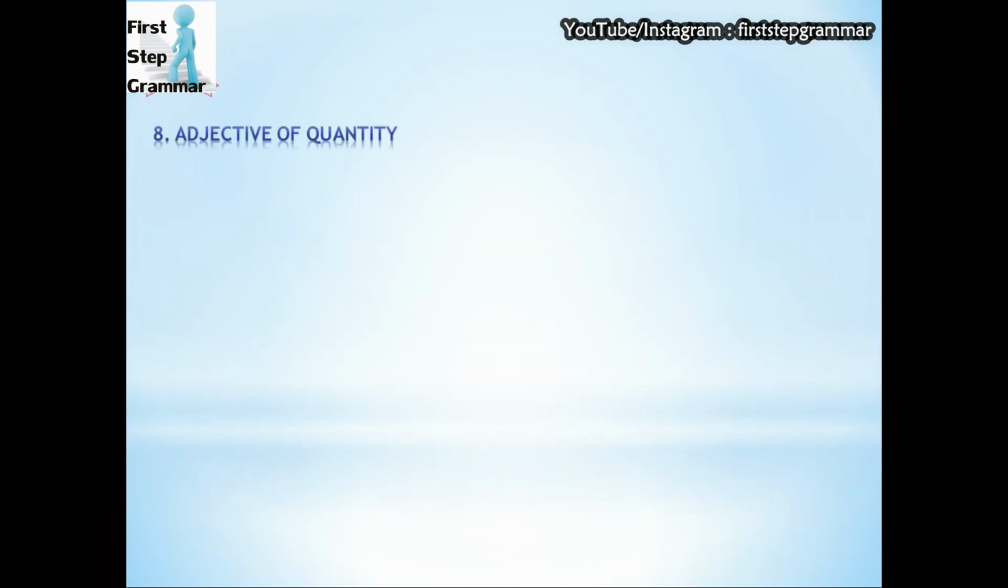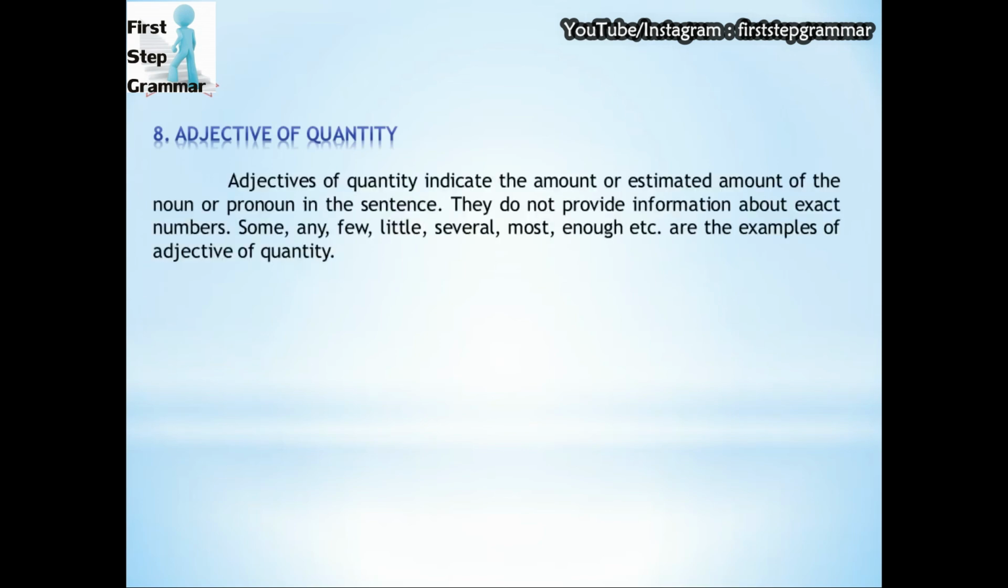The next type is adjective of quantity. In this case, adjectives of quantity indicate the amount or estimated amount of the noun or pronoun in the sentence. They do not provide information about the exact number. They are just giving us an estimate but not the exact number. Like in the numerals we have seen, they can give us the exact number as well. But in adjectives of quantity, there is no such word which is giving us the exact amount of a given noun.